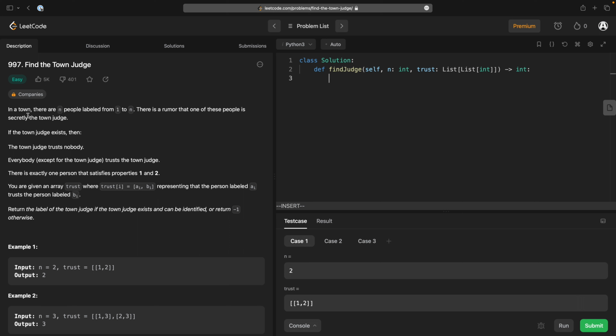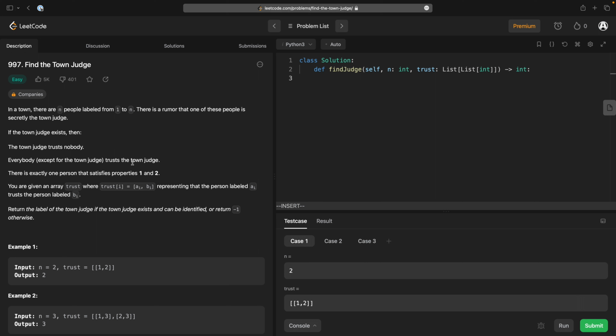Right, finding the town judge. In a town, there are n people labeled from 1 to n. There is a rumor that one of these people is secretly the town judge. If the town judge exists, then the town judge trusts nobody, and everybody except for the town judge trusts the town judge.